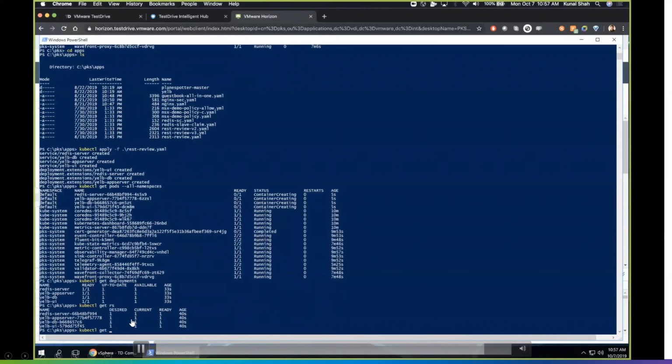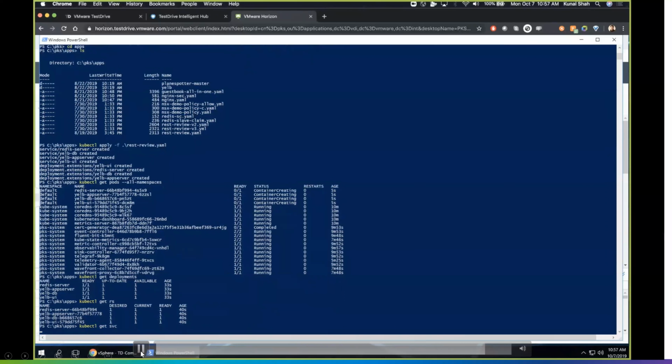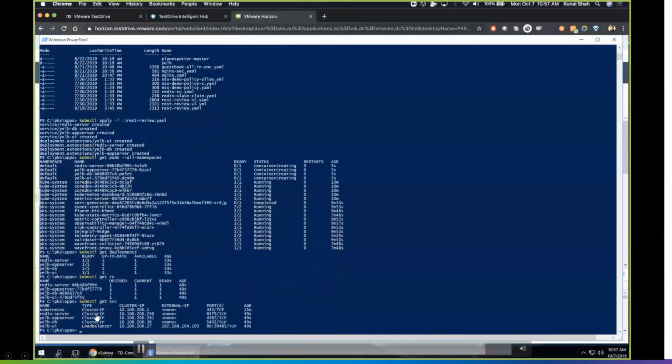Now RS we have, and then SVC. This is important. So again, this is a Kubernetes construct only. I'm just showing you as a service because whatever we run inside containers, the IPs of it keep changing. So in case we want to have an application which has to be accessed externally, we'll have to do it like a service. We have 3 types of service majorly. One is node port, cluster IP, and load balancer.